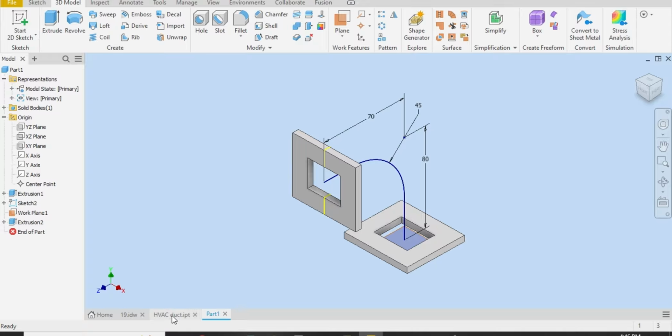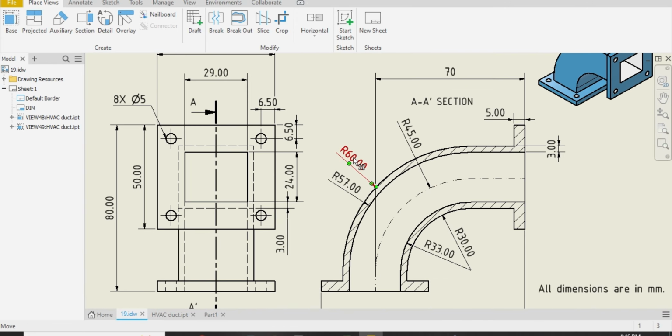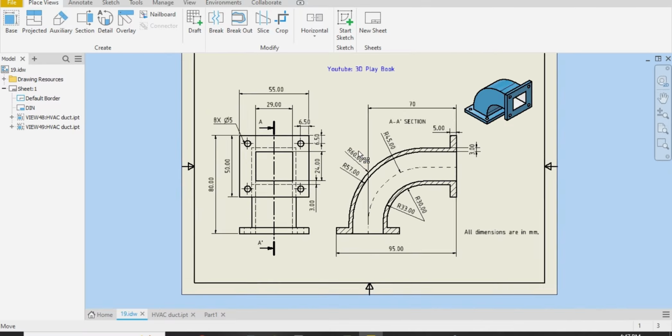Now we have to draw the outer sides of this duct. Let me go back to the drawing sheet, this one. How are we gonna do that? Look, if you see, radius 60 here and radius 55. So it will be 3 millimeter from this side. We have drawn the internal one. Look, the internal, and there is also an outer given here. Look, with the hidden lines. So radius 30 and 33 here means this is the shell thickness of 3 millimeter.